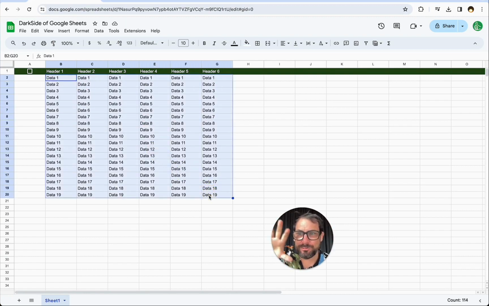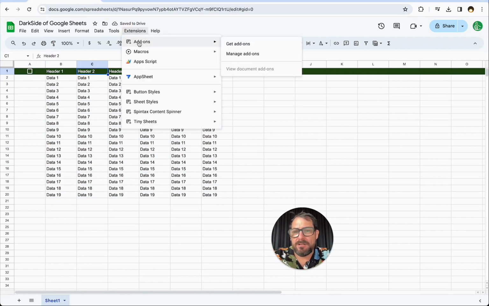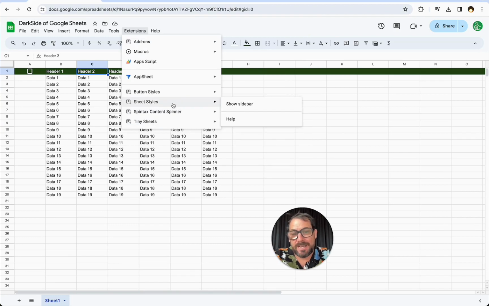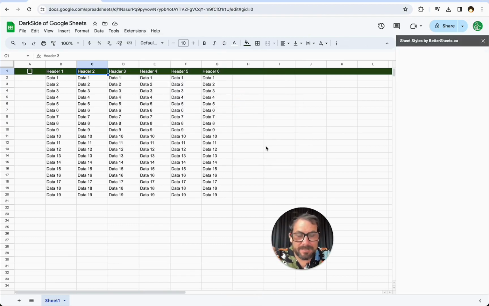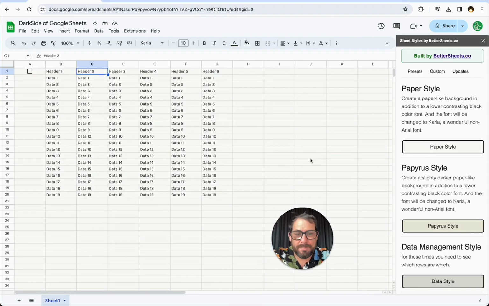Before we get to dark mode, because we're going to create dark mode here, and it's going to be this single button right here, I want to explain a couple things that are way easier than doing this. One is go up to extensions, add-ons, and go get an add-on called Sheet Styles. This is a one-click button add-on. You install it, it's totally free, and in one click you can change the entire background and text color and text font of your sheet.